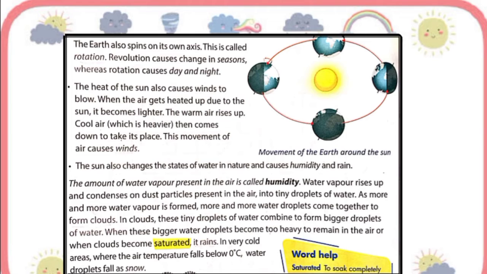And as more water vapor is formed, more and more water droplets come together to form cloud, and then in clouds these tiny droplets of water combine to form bigger droplets, and when the cloud becomes saturated, it rains. But in very cold areas where the air temperature falls below 0 degrees Celsius, water droplets fall as snow.